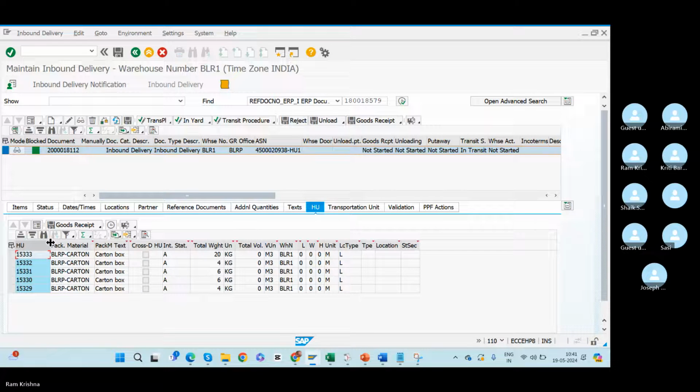These are carton boxes, so we don't need forklifts. Maybe that will be assigned by the system.